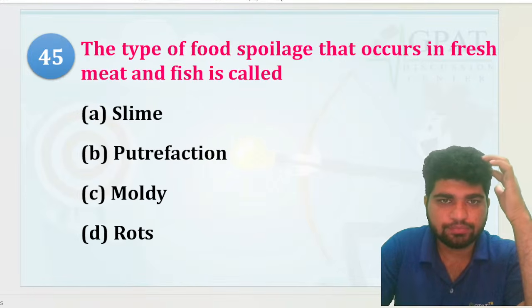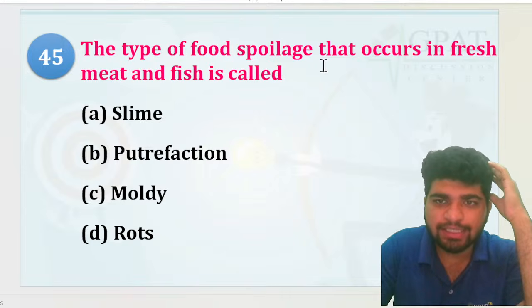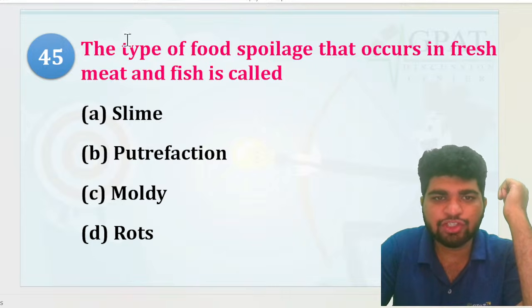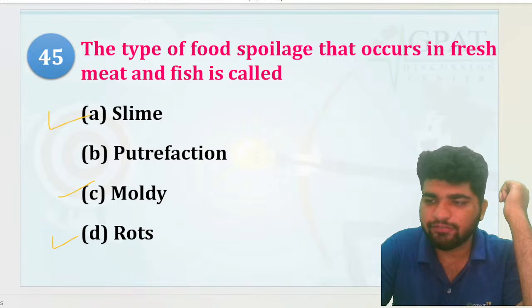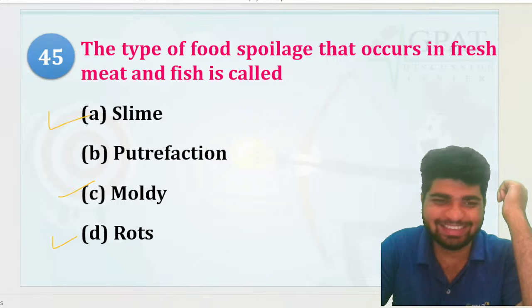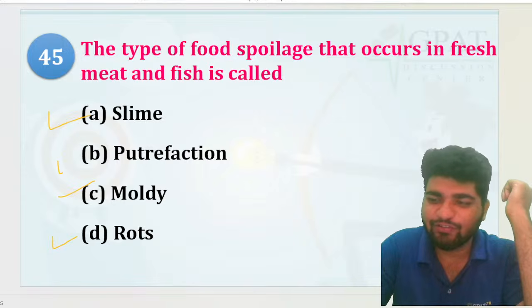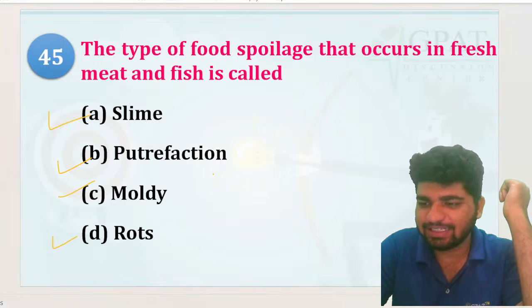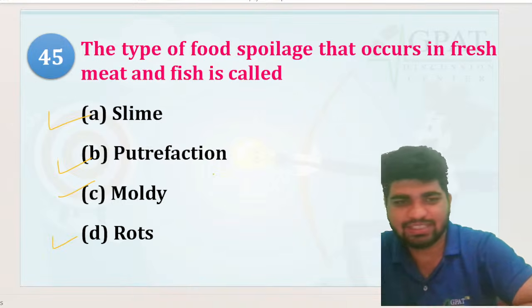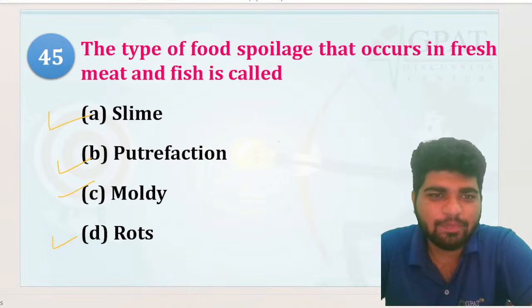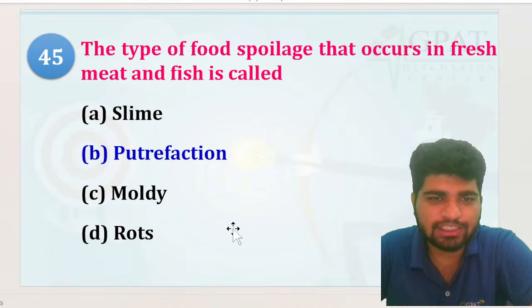Right? Chalo. The type of food spoilage that occurs in fresh meat and fish is called: slime, putrefaction, moldy, or rots. French. Okay, French, that's super. Yes, fantastic, Ekta Misra. Okay, chalo. Slime, putrefaction, moldy, or rots. That is going to be putrefaction.